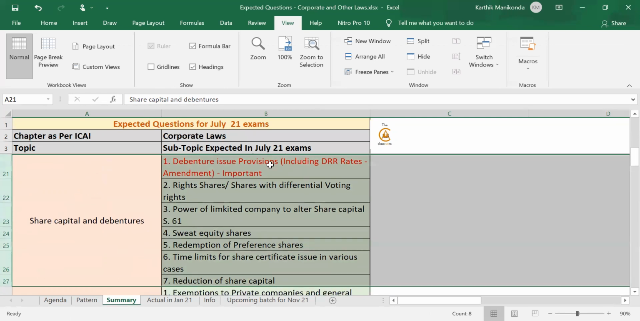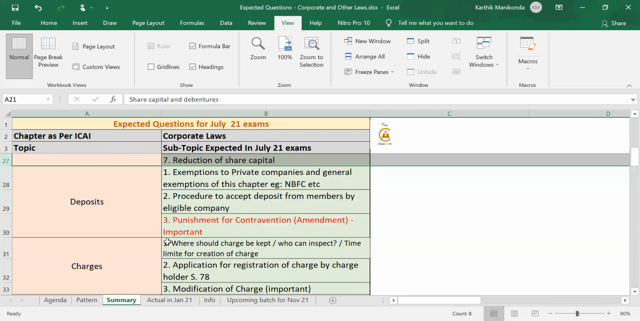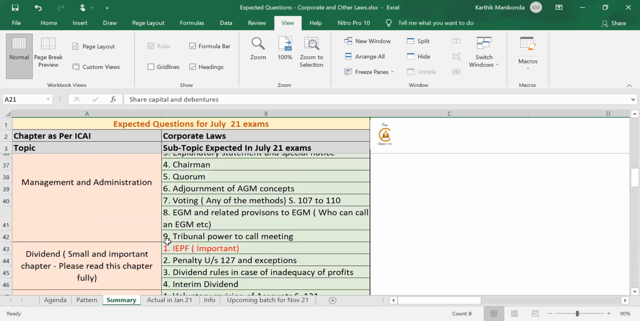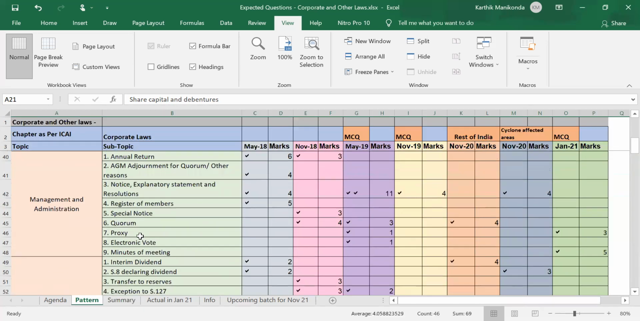Debenture issue provisions are very important because they have yet to be tested and there's an amendment area, highly important for your exam. Then sweat equity shares, redemption of preference shares, and reduction of share capital are yet to be tested. So those concepts which are yet to be tested are included here, plus those concepts which are important and already tested are also included here.